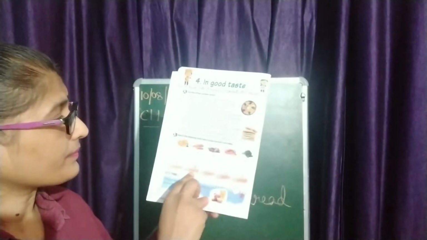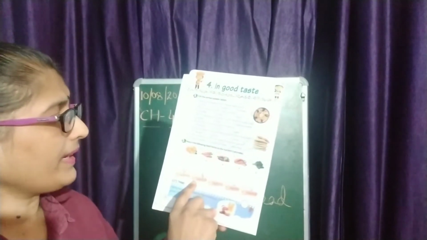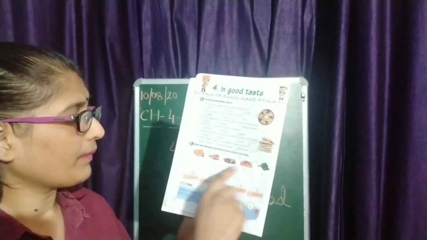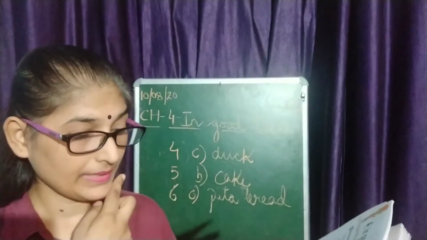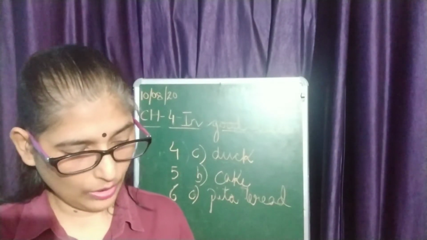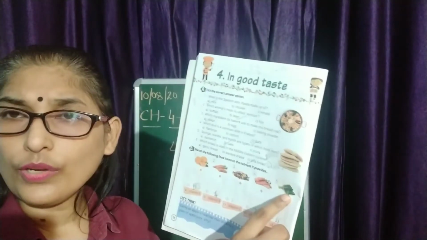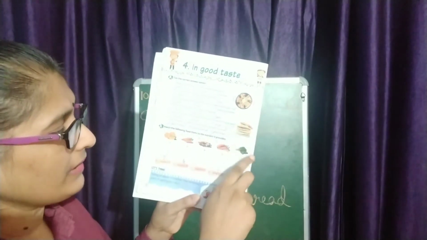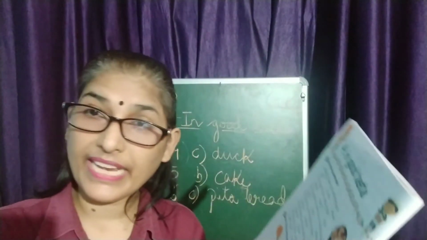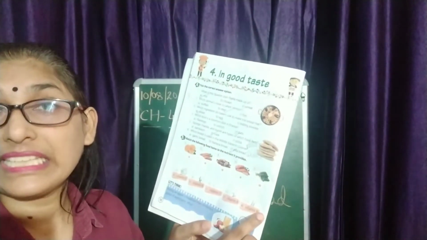Yes, what do we get from here? We get vitamin B. Vitamin B we get from here, right? Okay? Alright. Now, this picture, I think you all know this, spinach. Which nutrient do we get from here? We get vitamin K. Vitamin K.